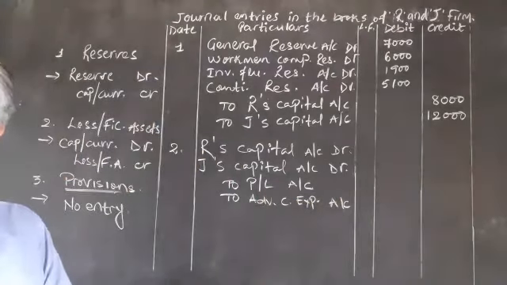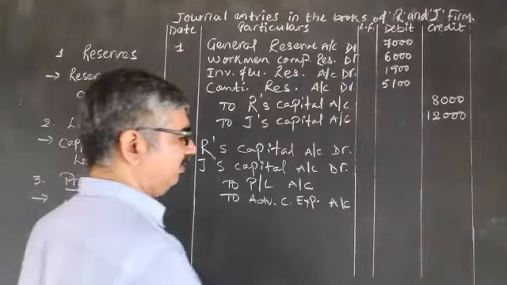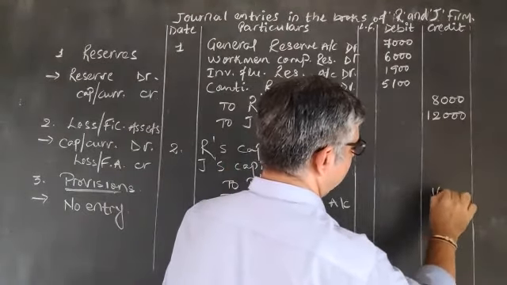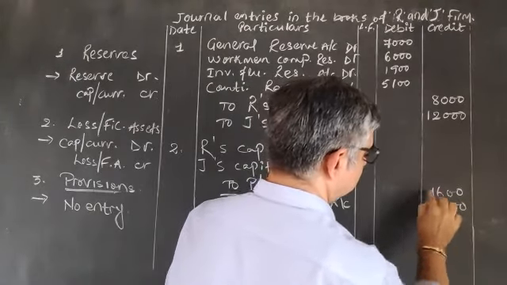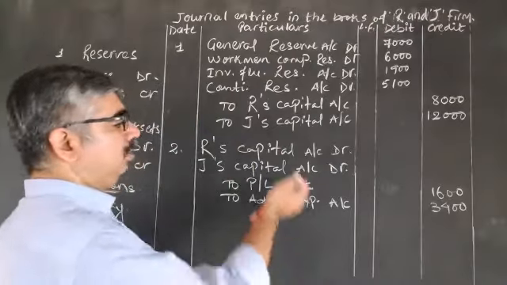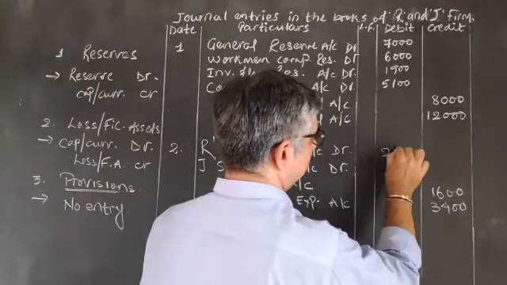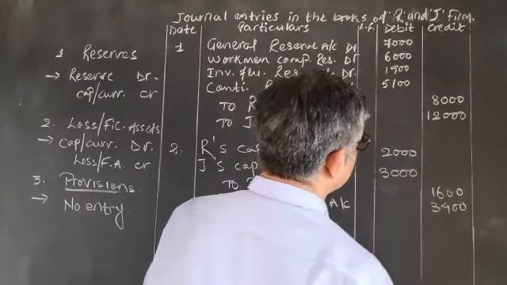Here the amount of P&L account is 1,600 and advertisement campaign expense, that is credit side, that is 2,400. Total 5,000 to be debited in P&L ratio, so 2,000 and 3,000.